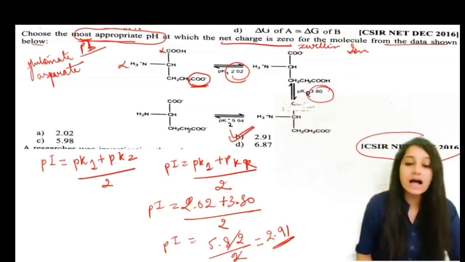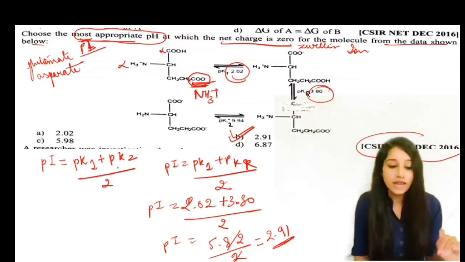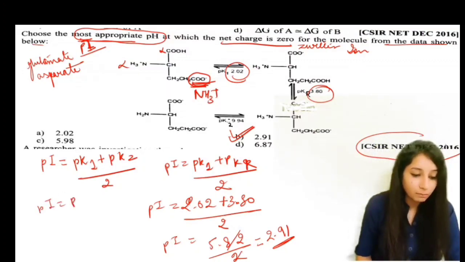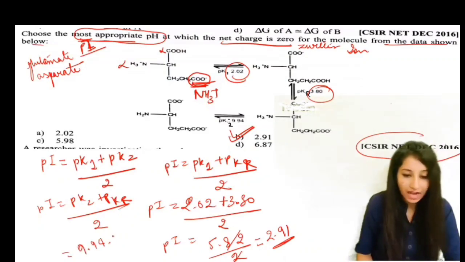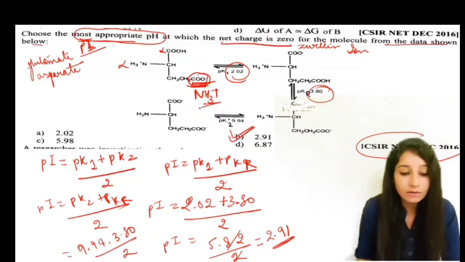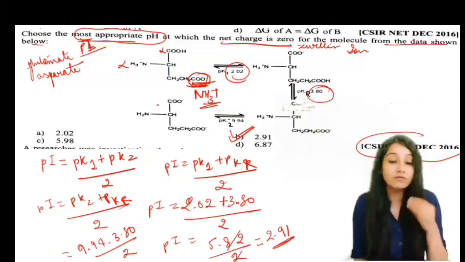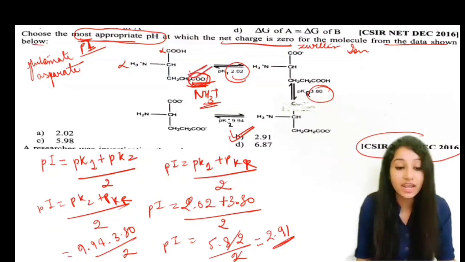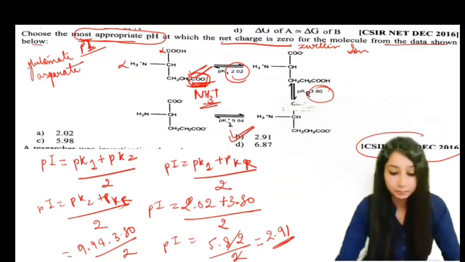For example, if instead of this carboxylic group, an NH3 positive was given in the side chain, then what would we have to take? We would take (pK2 plus pKr) upon 2. So the value which we have to take is (9.94 plus 3.80) upon 2. In this condition, what will the amino acid be? It will be arginine, histidine, or lysine. So you have to see carefully the side chain group that is given, so that you will be able to solve the questions very accurately.